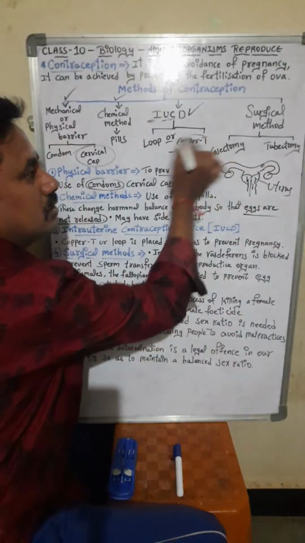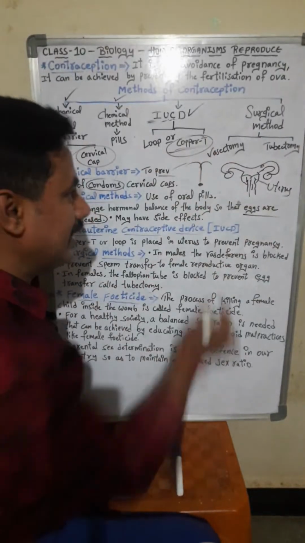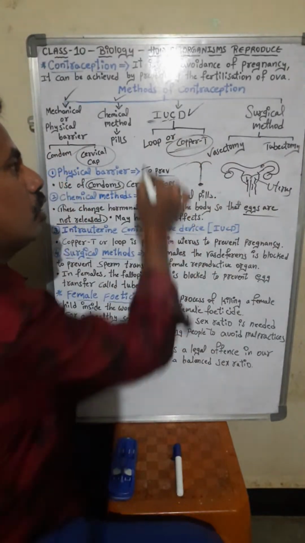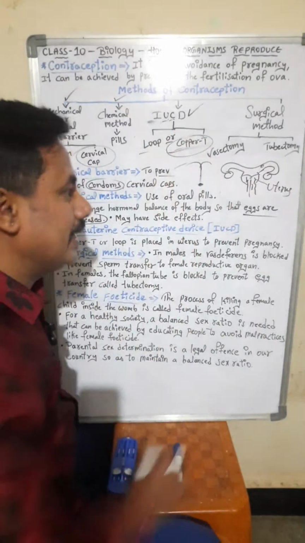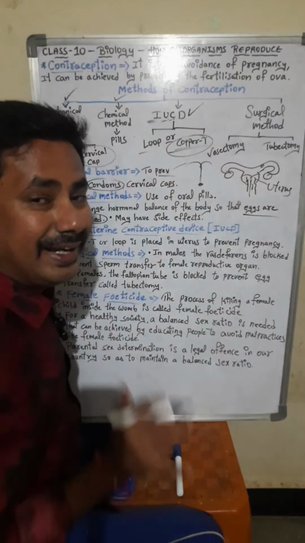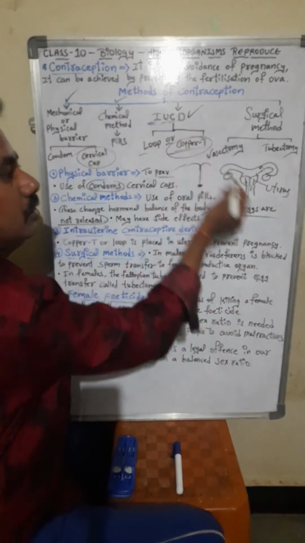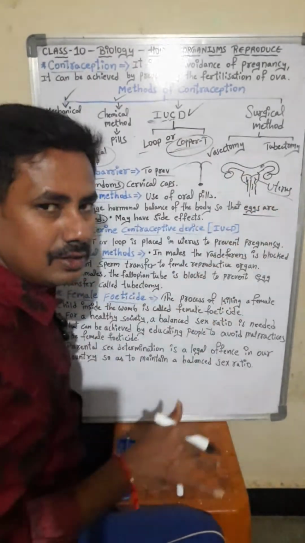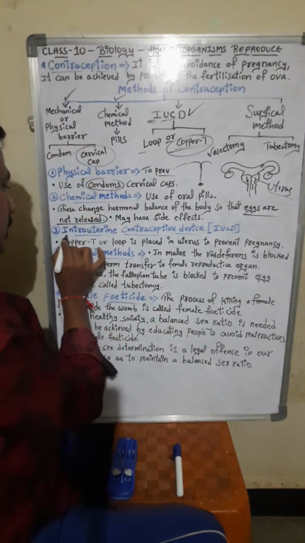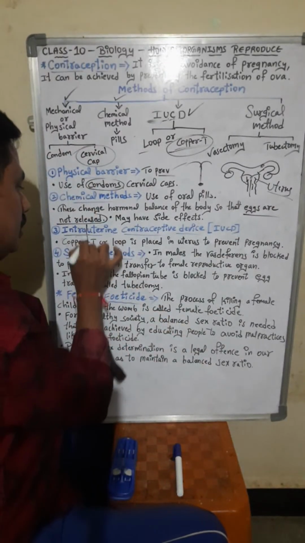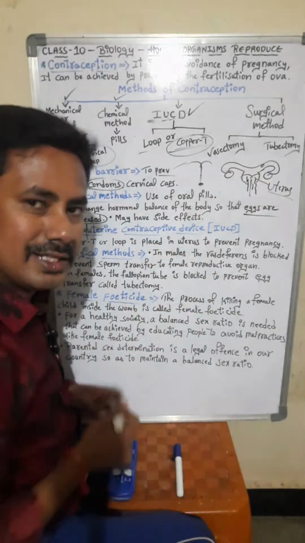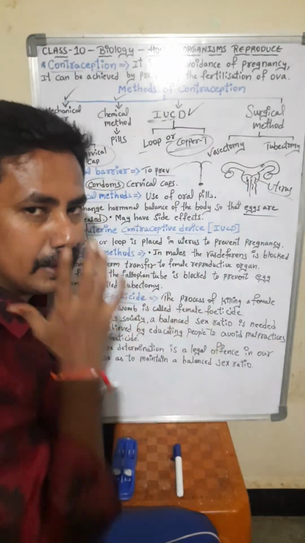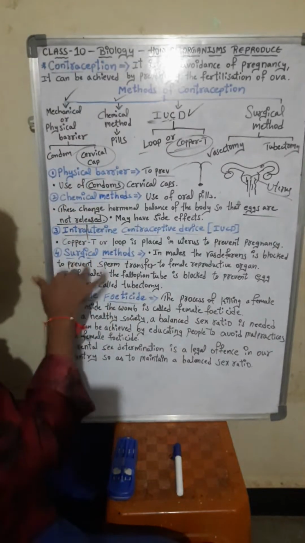Okay. So this copper T is what? It is a device or loop-like structure. So this is called IUCD. Intra, uterine, contraceptive device, that is called IUCD. You have to remember.